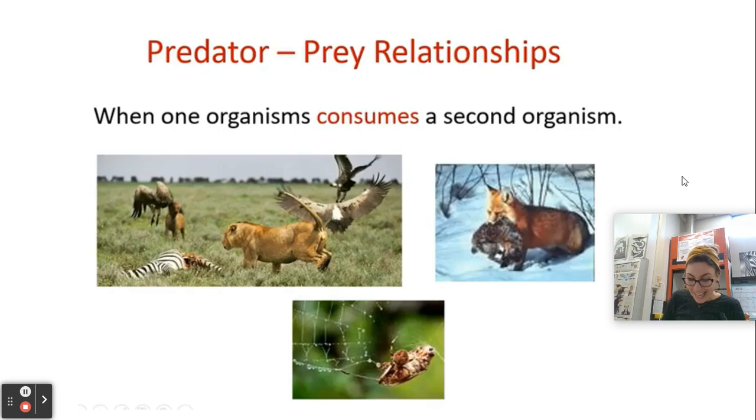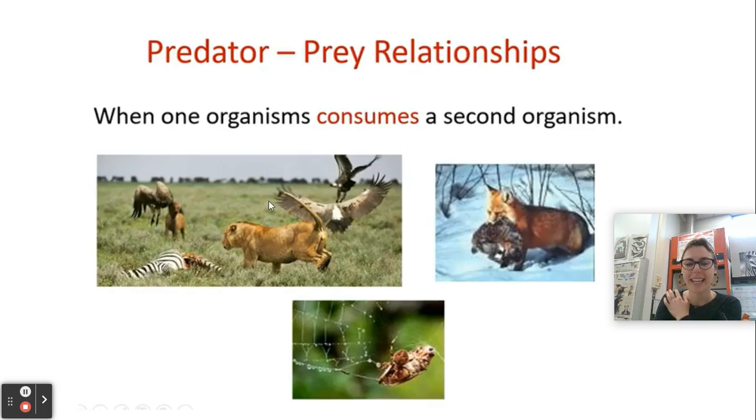Let's talk about the very last type of ecological relationship, and that's going to be our predator-prey. This is when one organism consumes or eats a second organism. When you fill in your notes, if you don't know what consumes means, in parentheses, add the word eats. So here are some examples.